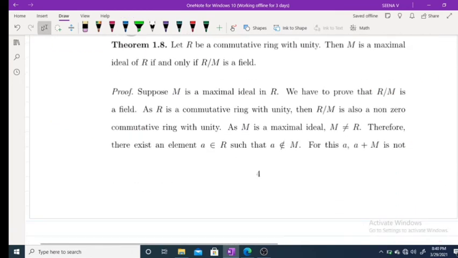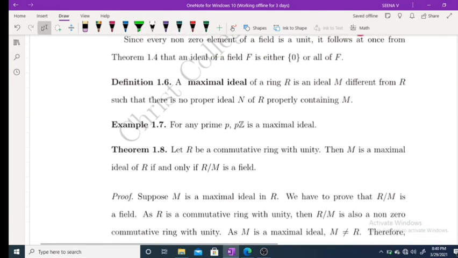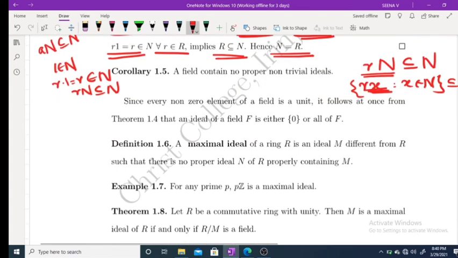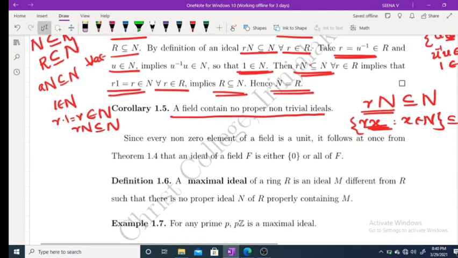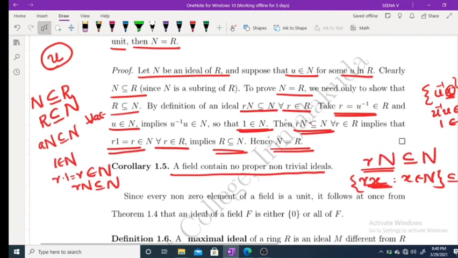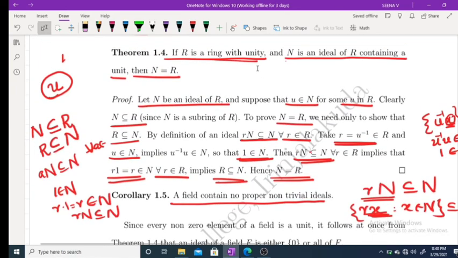Now, next result. A field contains no proper non-trivial ideals. How can we prove this? We know by this theorem that if R is a ring with unity and N is an ideal containing a unit, then N equals R. We have to prove a field has no proper non-trivial ideal. Suppose N is a proper ideal contained in F.